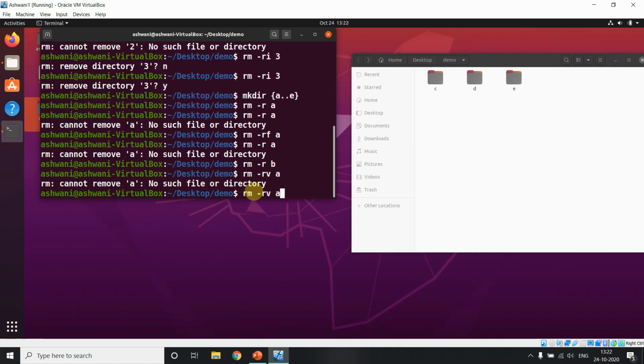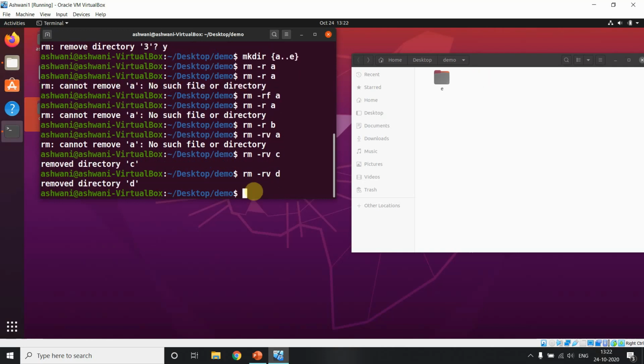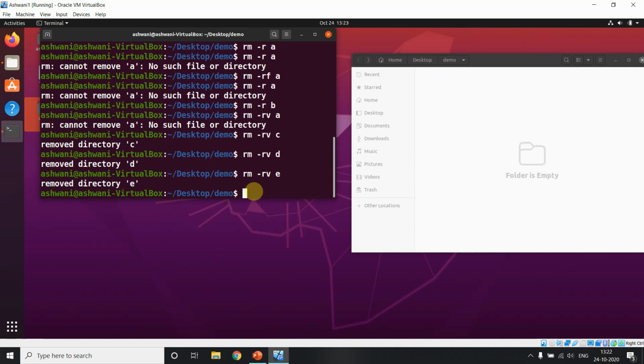Yeah, sorry, we don't have A, we already deleted that. So I can say C. Look, if you say D, look, if you say E, got it? Clear? Removed directory C, removed directory D, removed directory E. So these are some of the options with the rm command.